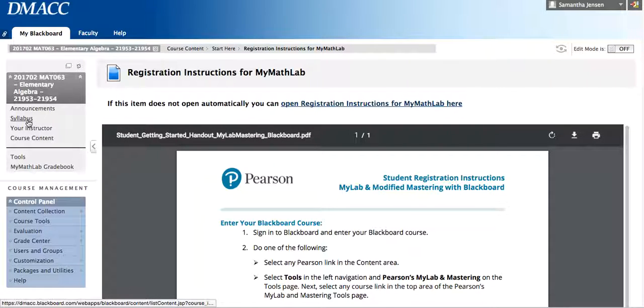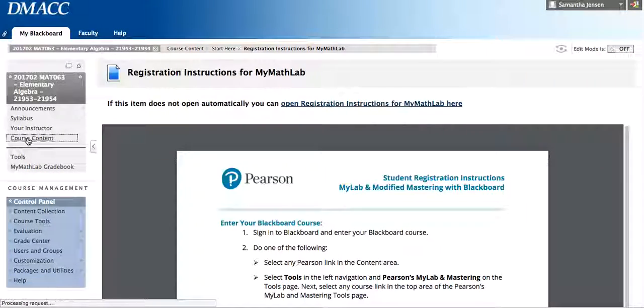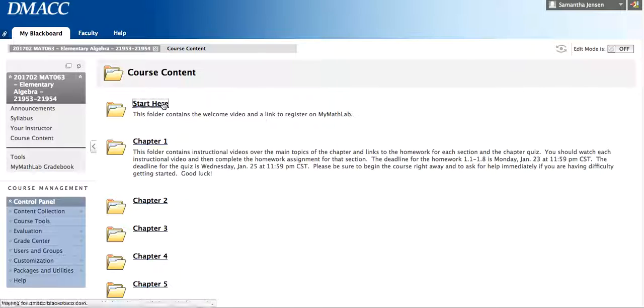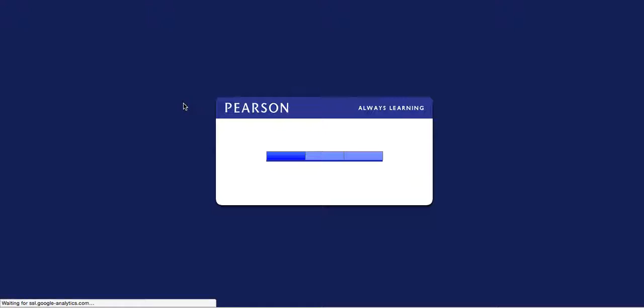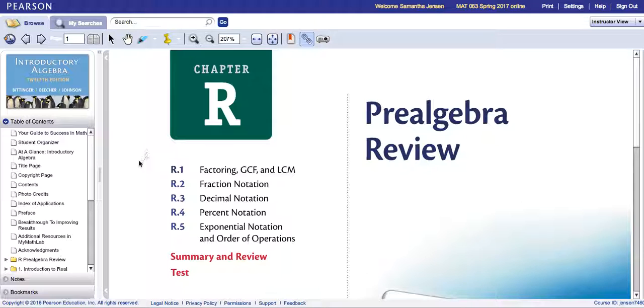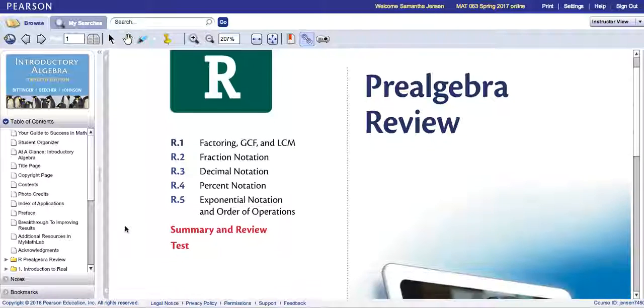So going back to the start here, after you have, well, here's your textbook. Now, I've already registered, so mine is going to look a little bit different than yours the first time. But once you've been registered, you have access to the ebook, which is what you see here.